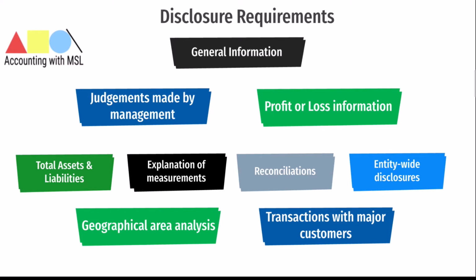So you can see that this standard has a lot of disclosure requirements. The standard does not end at you identifying reportable segments based on the 10-75 rule, but after the 10-75 rule, the question is what next? You need to disclose all of these things at the minimum in addition to other disclosure requirements. Let me mention here that in addition to all of this, considerable segment information is also required at interim reporting date by IAS 34 Interim Financial Reporting.